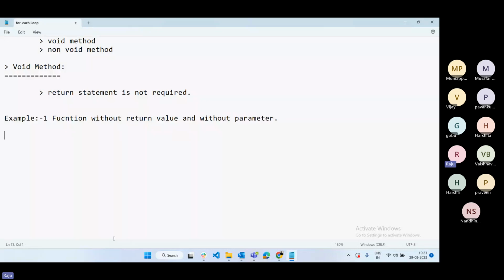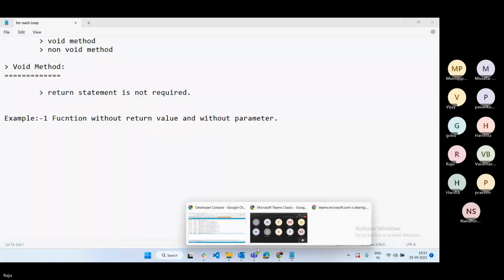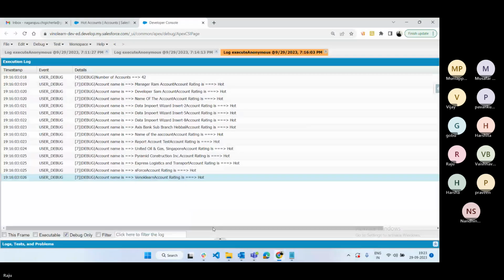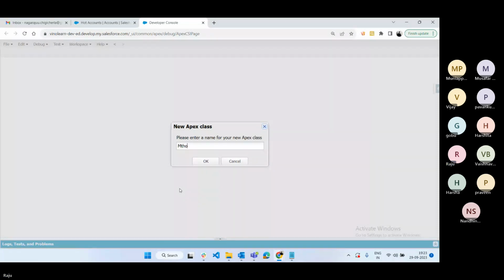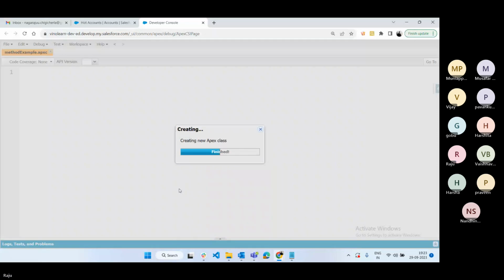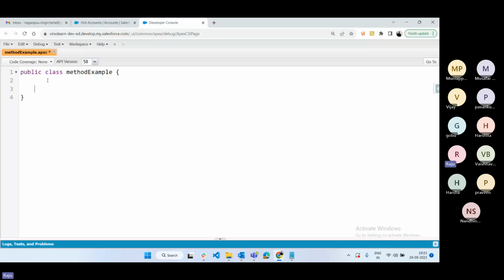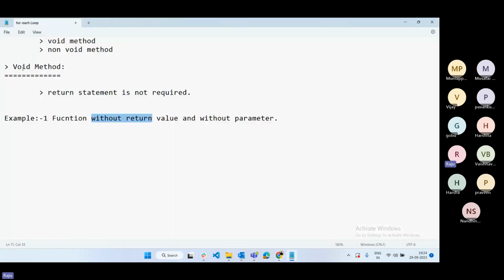Let's see an example. Go to Salesforce and create an Apex class, method example. The method is a function without return type, which means a void method, and without parameter.